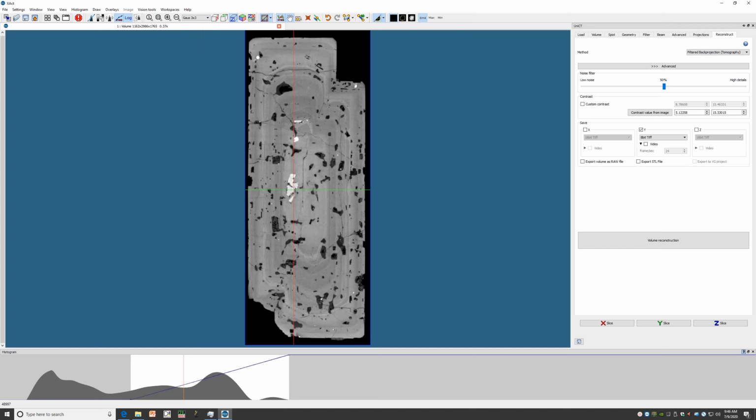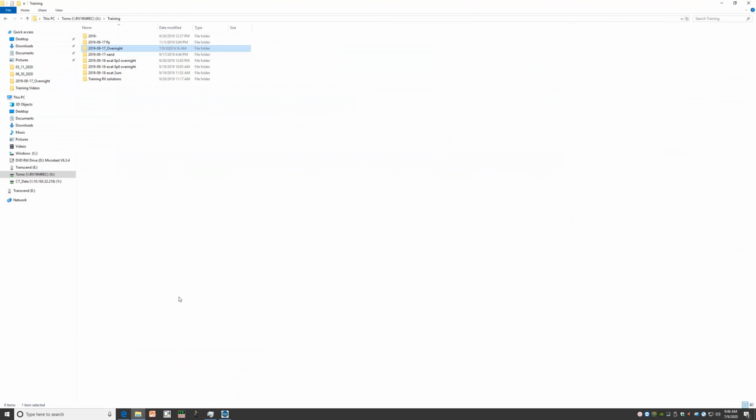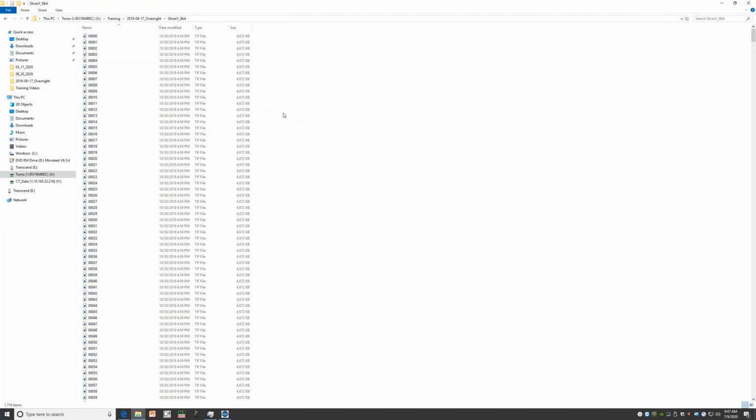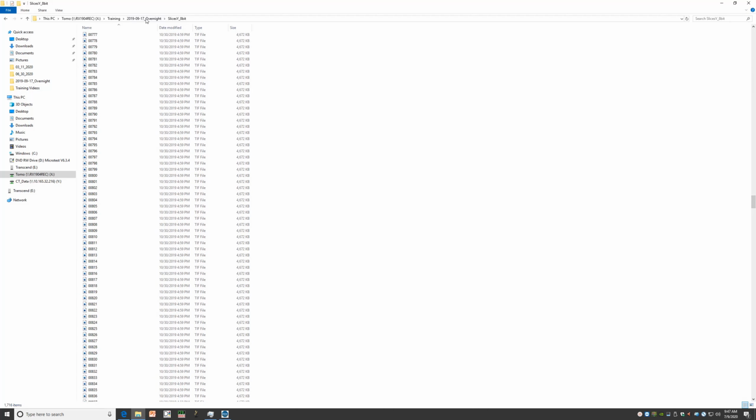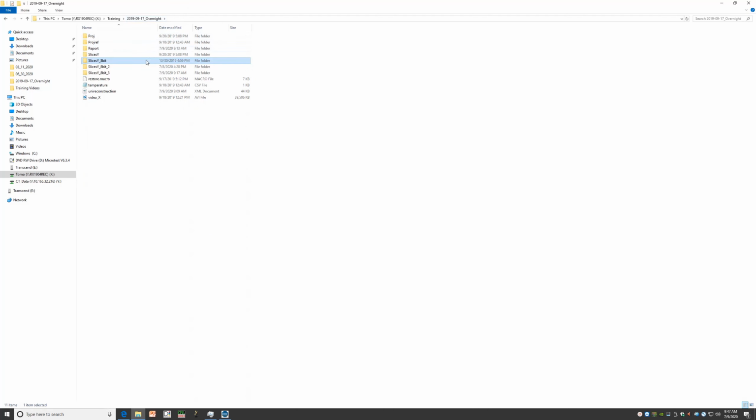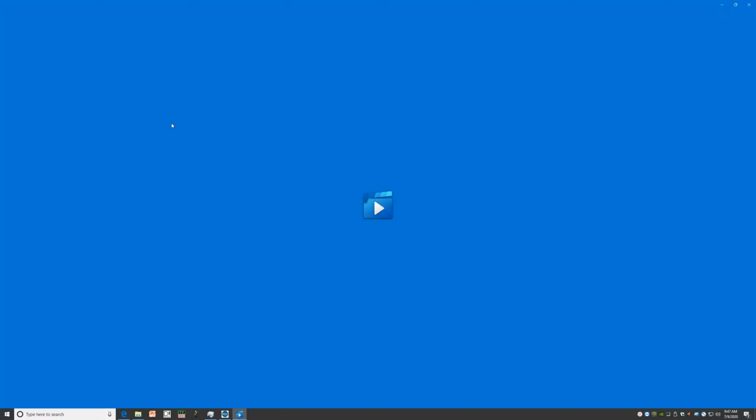Once you're ready to import your data into another software suite or download it onto a flash drive, it can be accessed in the same directory that you've been working in. It will be in a folder titled Slices Y by default, and you will have simply a stack of TIFF images containing each slice from your dataset. This directory will also include the video fly-through if you chose to download it.